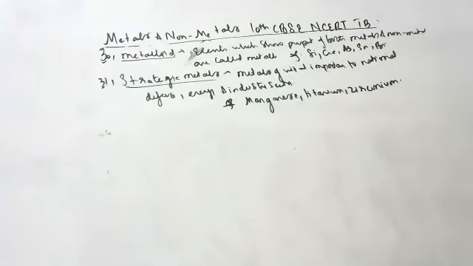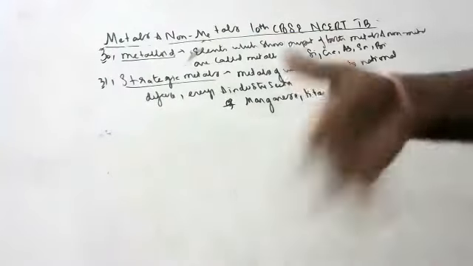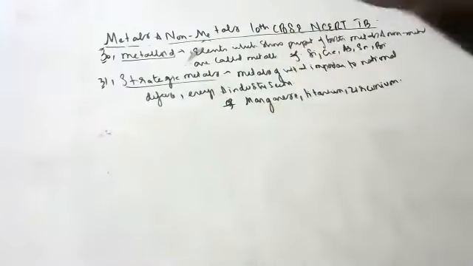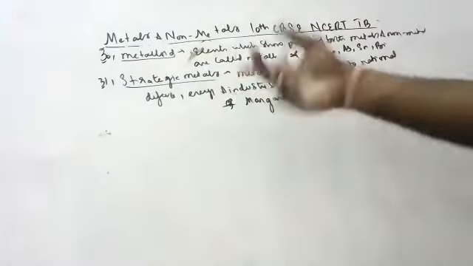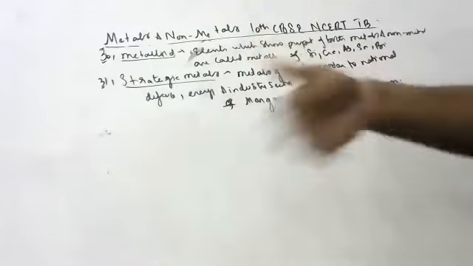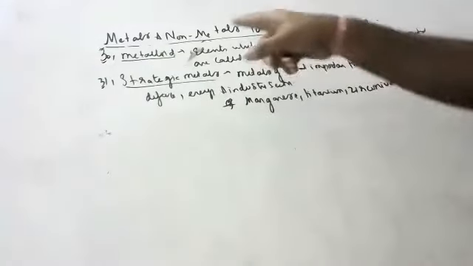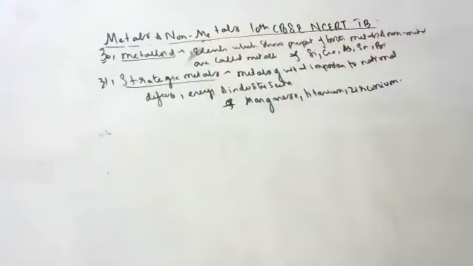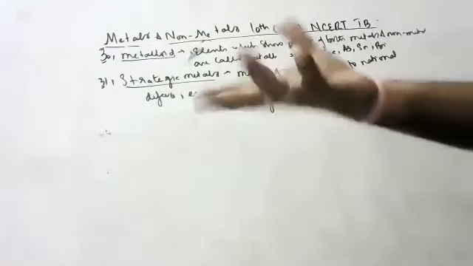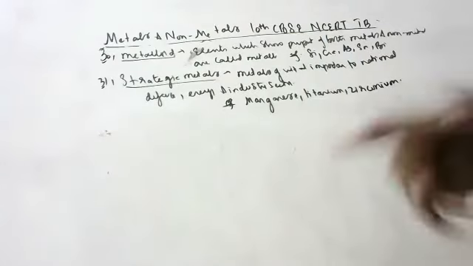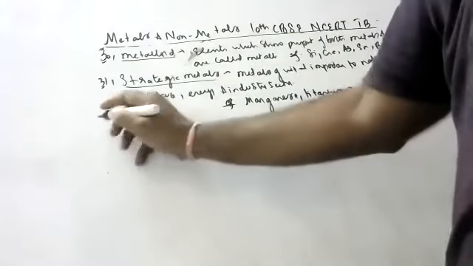So many definitions I have told, children. This is metals and non-metals. That's all. Anyone have any doubts? Any more definitions we can add? If ever anything more is added, I will put it in the description. If I am not discussing it in the video, it will be there in the description. I will keep on adding if we see anything very important in the textbook. Anything like that, children? Okay, it is not important.